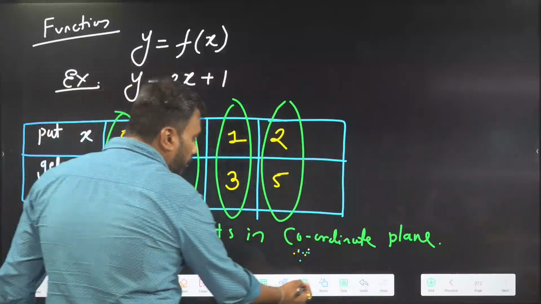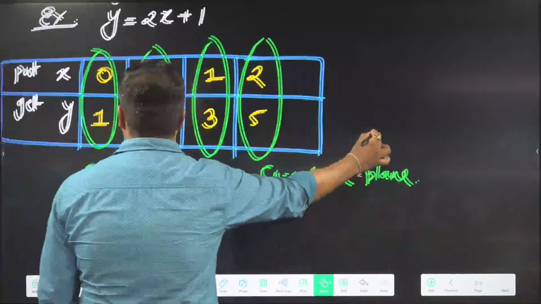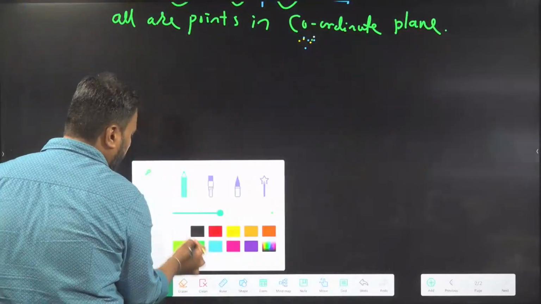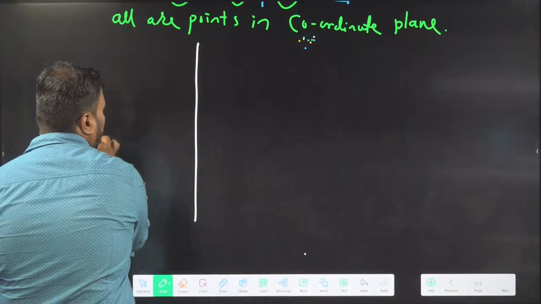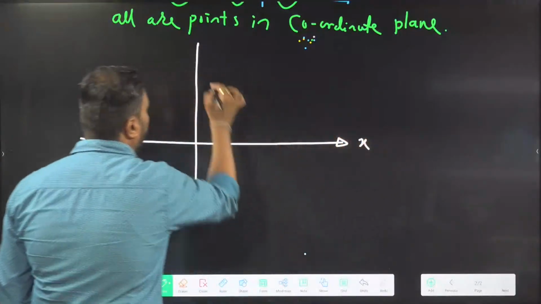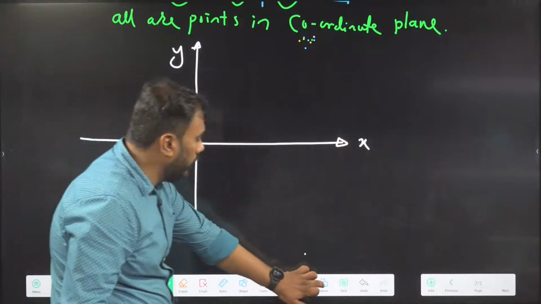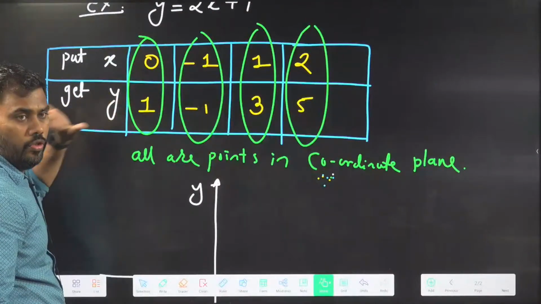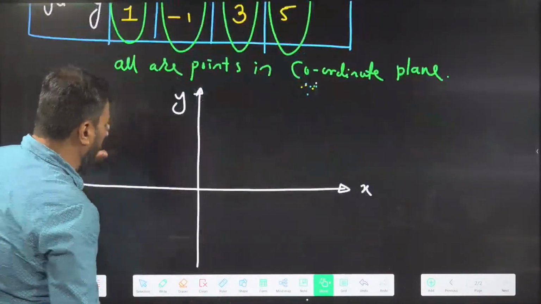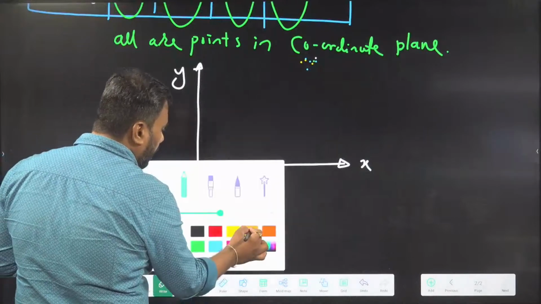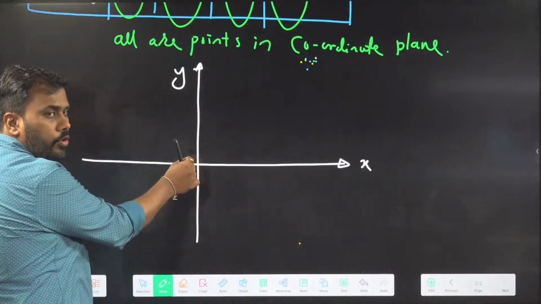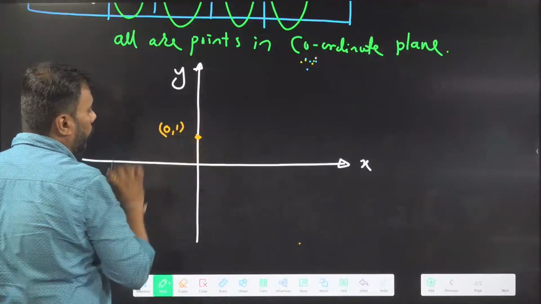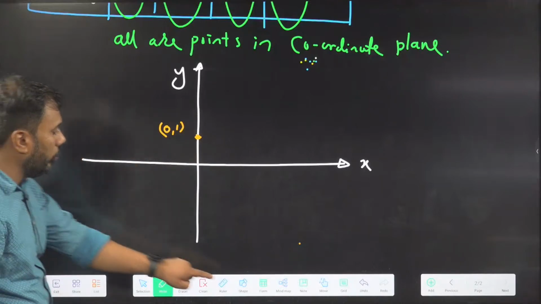So if I try to plot this point, if I try to show these points in the xy plane, I am taking x and y axes here, and I will show these points in this plane. x is 0, y is 1. If x is 0, I am on the y axis, so y is coming as 1. So this is the point 0, 1. I am showing the first point.